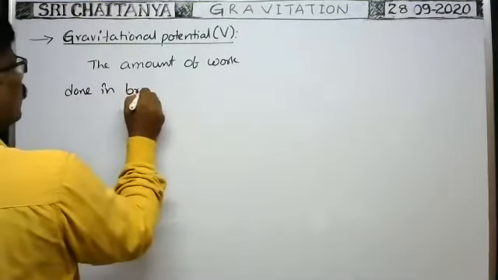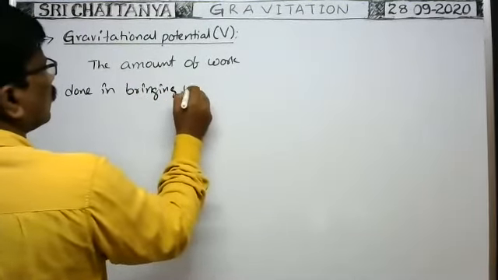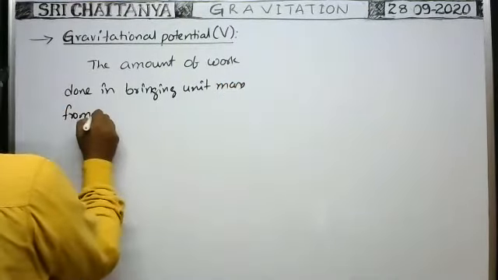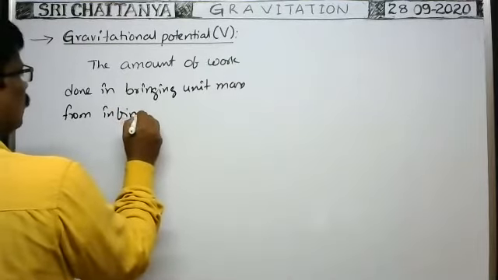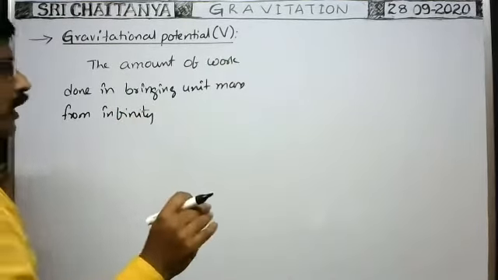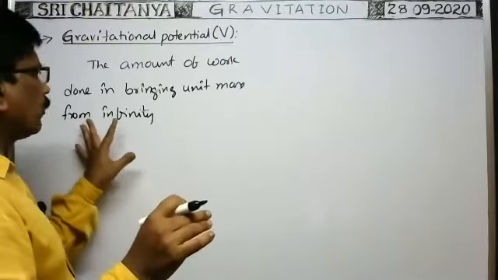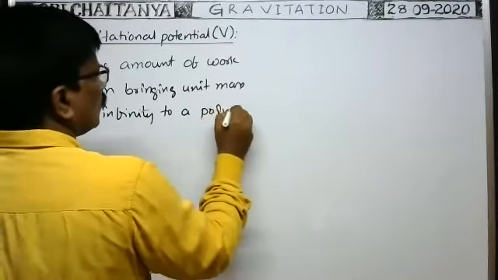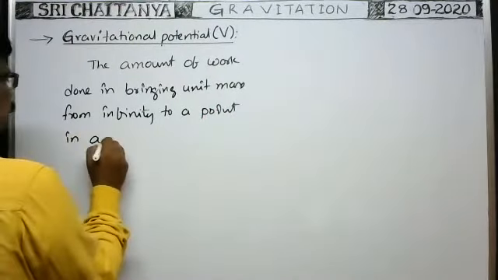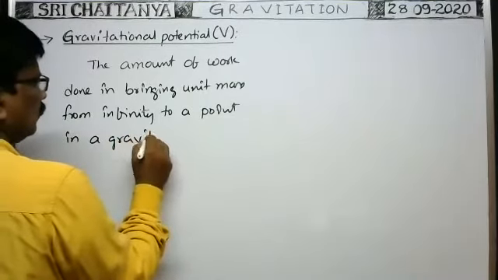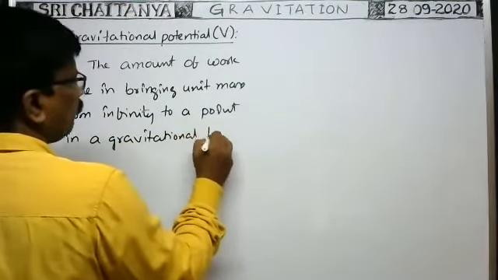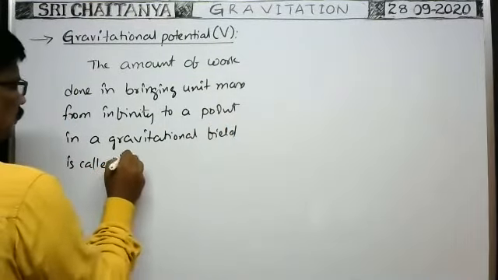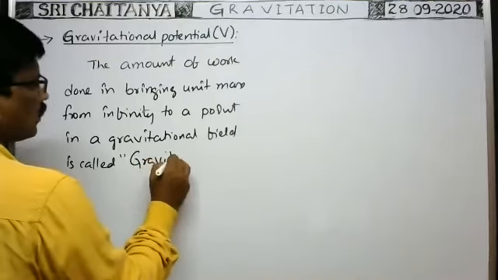In bringing unit mass from infinity, means where the gravitational field influence is zero, from that point, from infinity to a point in a gravitational field, is called gravitational potential.